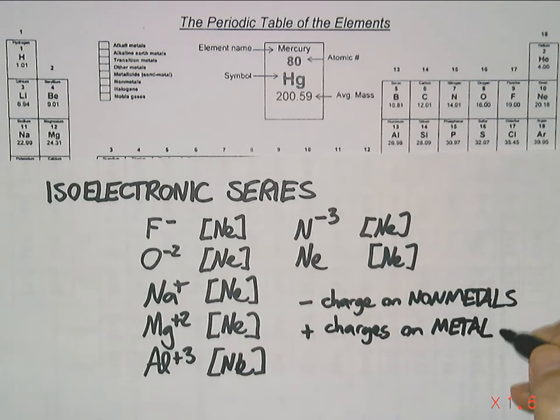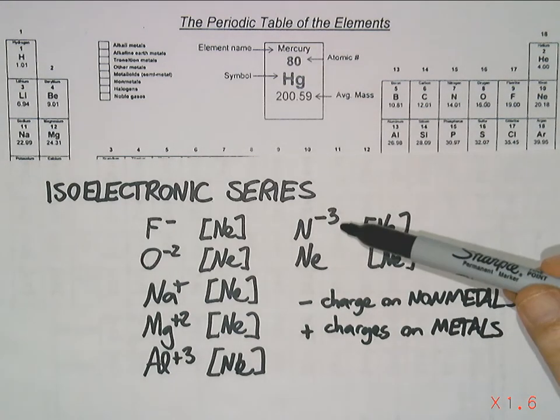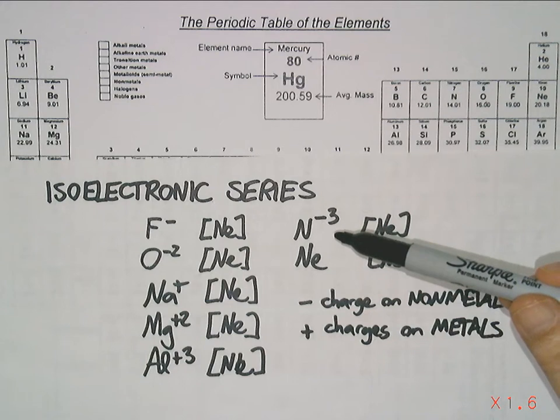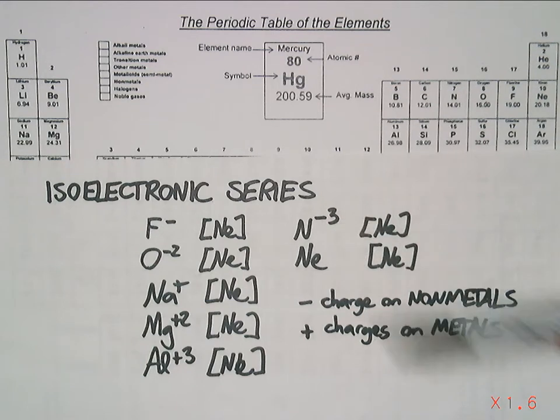Metals tend to lose electrons easily, and nonmetals tend to gain electrons easily. So here we have an isoelectronic series that all has the same configuration. And we can rationalize why elements react in reactions now according to whether or not they're trying to gain or lose electrons.